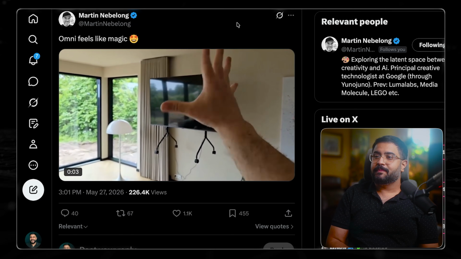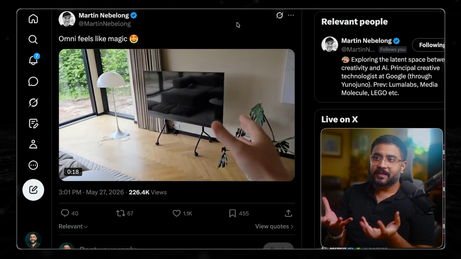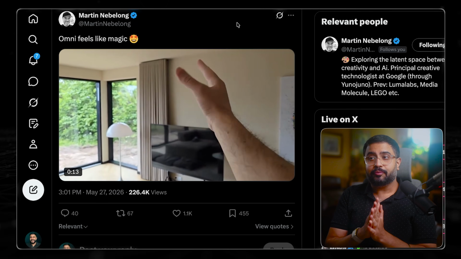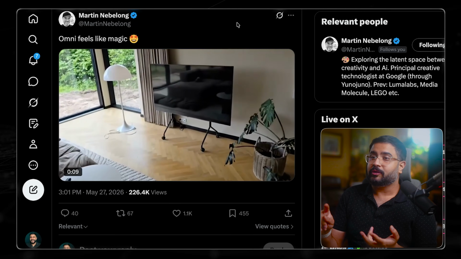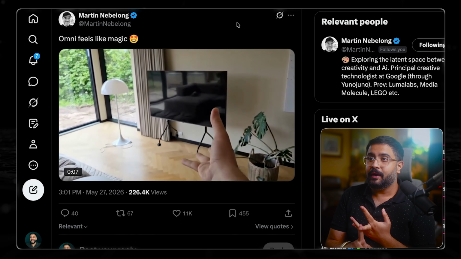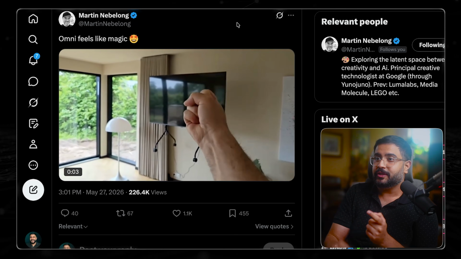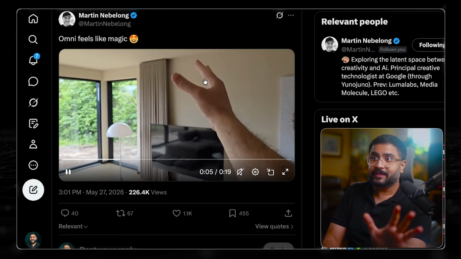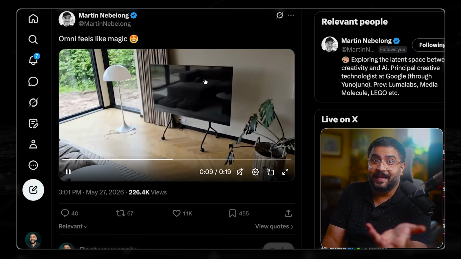So if you look at this generation by Martin over here, he wanted to do this creation where you basically lift up the TV, crush the screen, and it falls down, right? That's a pretty damn hard thing to do the good old-fashioned way. Motion tracking, visual effects required. You've got a 3D asset that's getting crushed up. You've got the reflections to worry about. Of course, you got to composite all of this stuff together. I'm not saying you can't do it. It just takes a long time. But now it's a freaking video prompt and a text prompt.